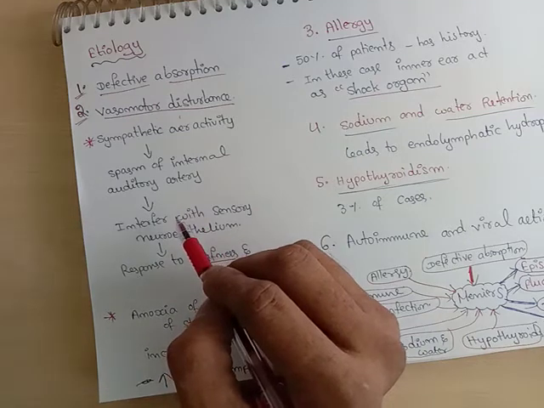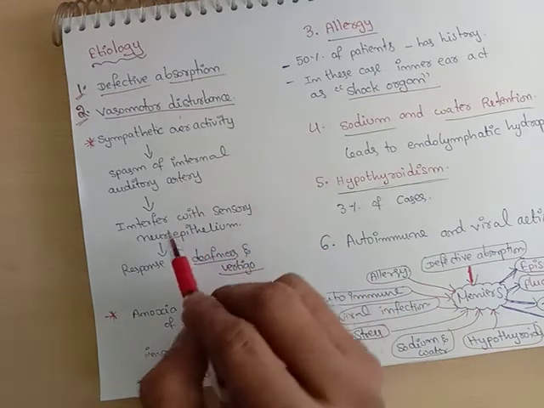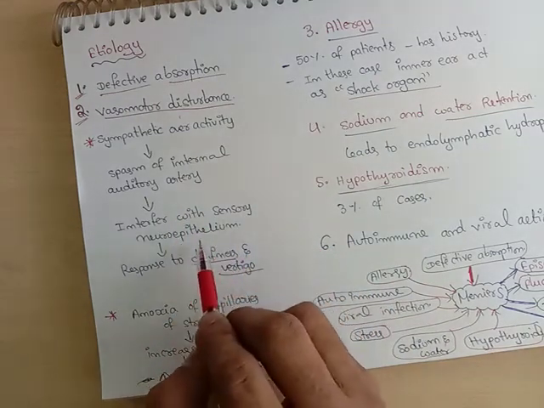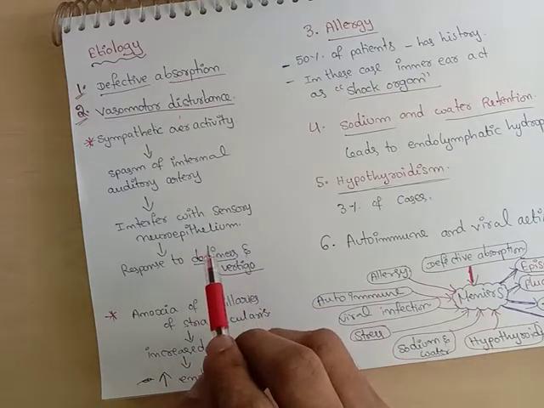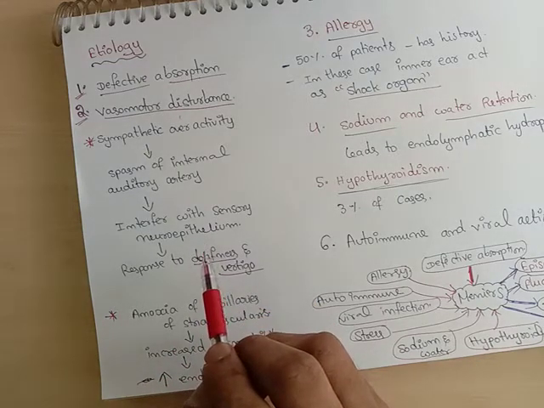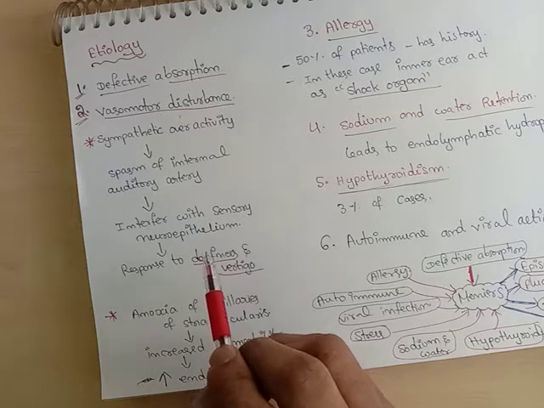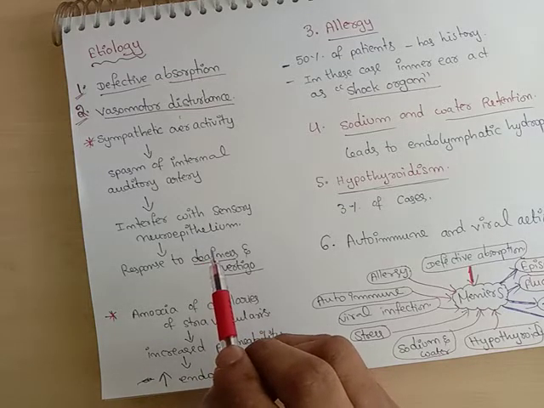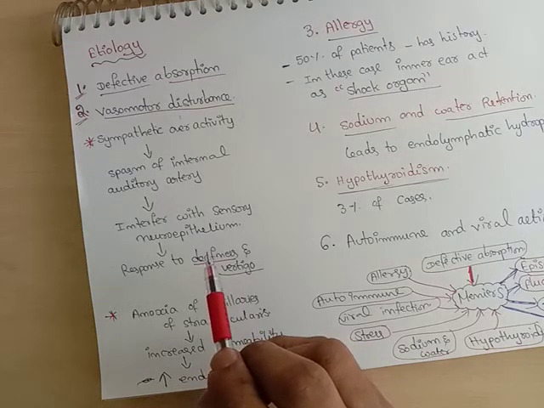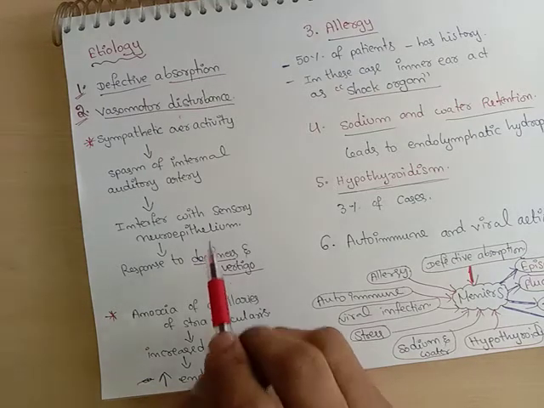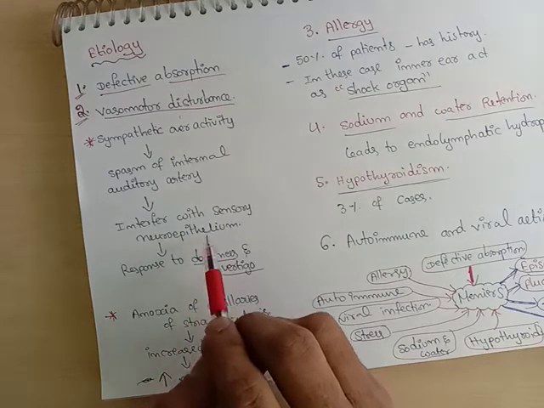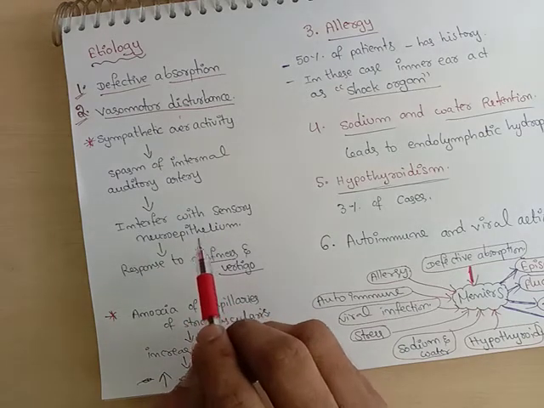If there is spasm of the internal auditory artery, it occludes, which interferes with the sensory neuroepithelium. The internal auditory artery supplies the neuroepithelium and the inner ear structures. If there is any spasm of that artery, there is ischemia of the respective organ. Here the neuroepithelium is interfered with.